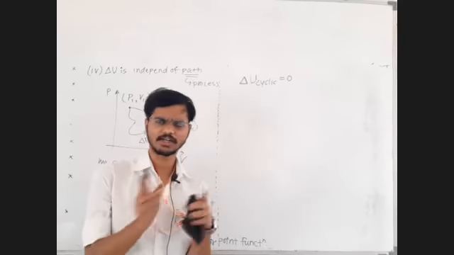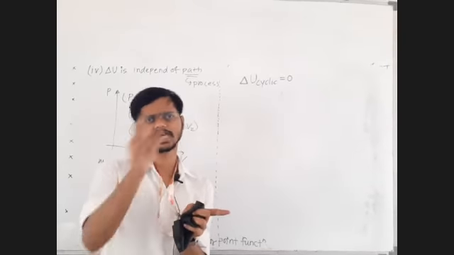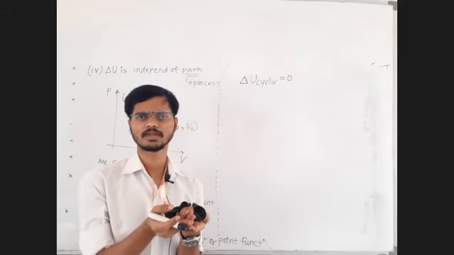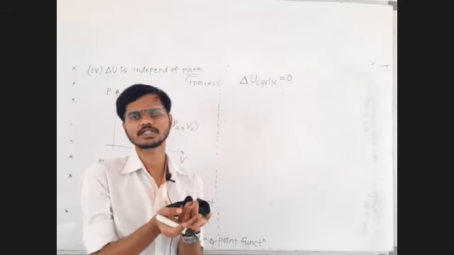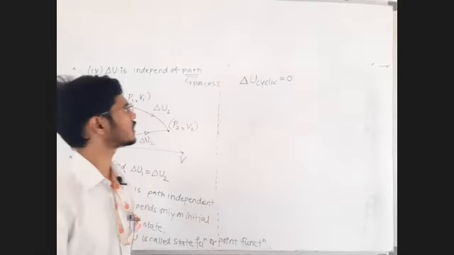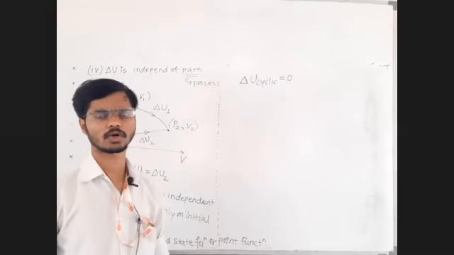Delta U depends on the initial and final state. And for a cyclic process, the initial and final states are the same. If the initial and final states are the same, U is not changing. If U is not changing, delta U is 0. For a cyclic process, delta U is 0. Check whether I am right or wrong.